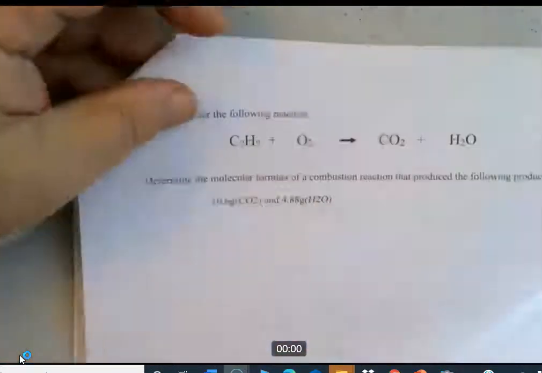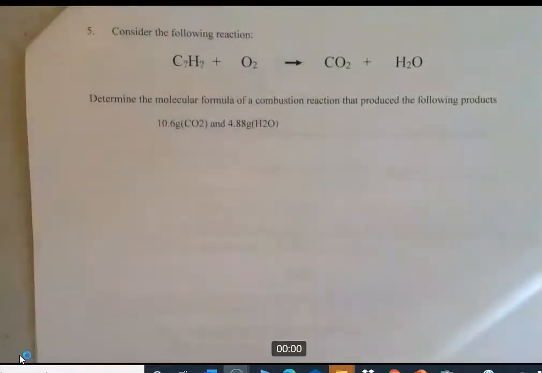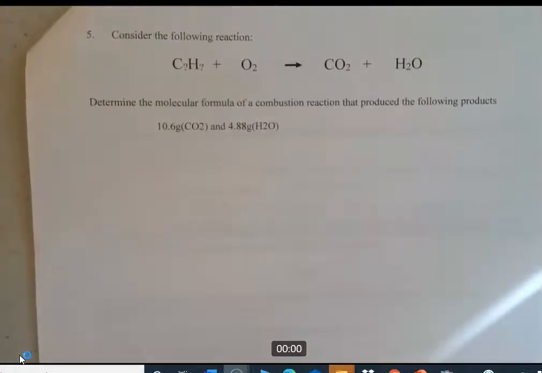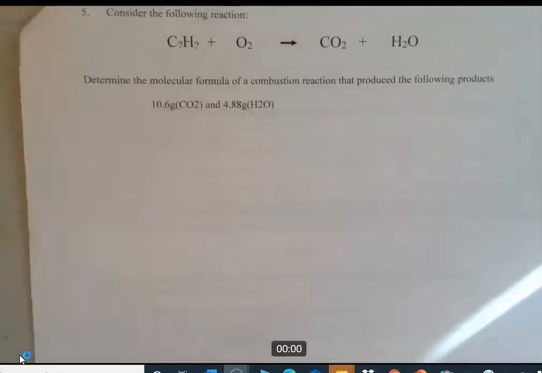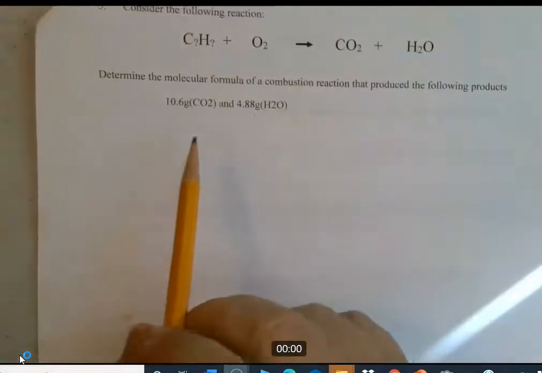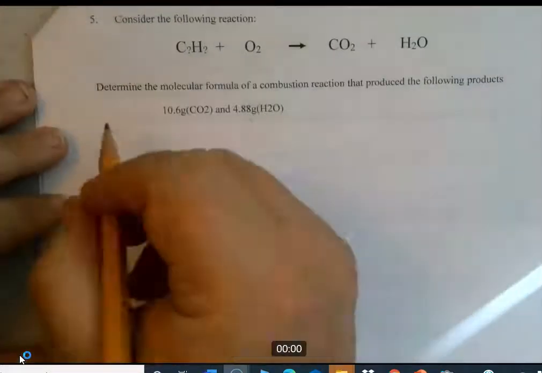Okay, let's keep going. One more. And this time I won't do the whole molecular formula. Let's just go ahead and do this one. See what you come up with. Just do the empirical formula here, okay? So try to do it on your own. You know the steps. You got to get grams to moles.